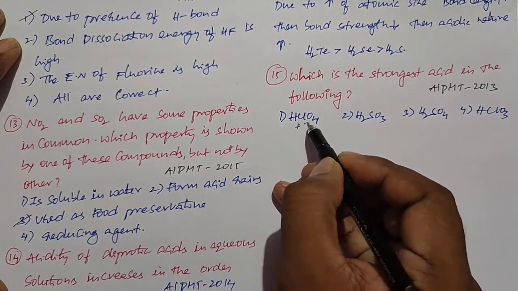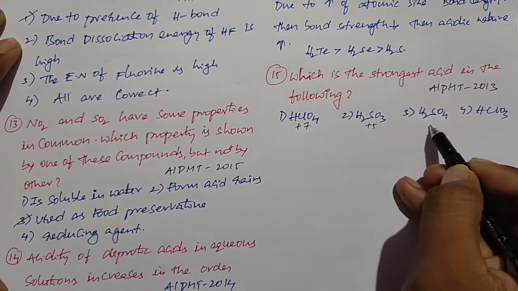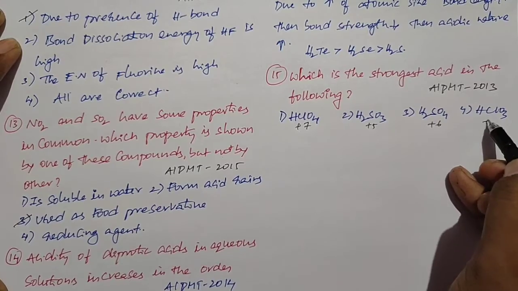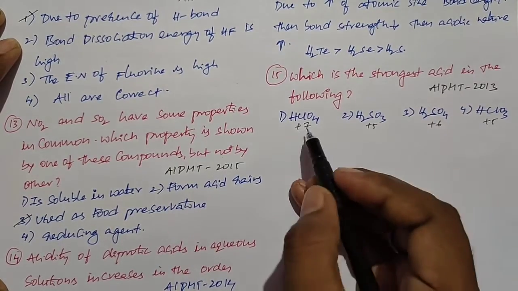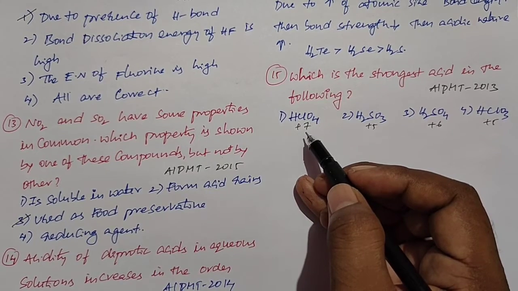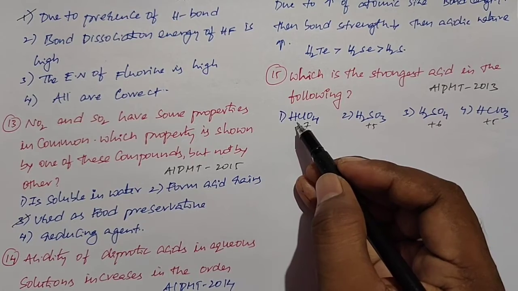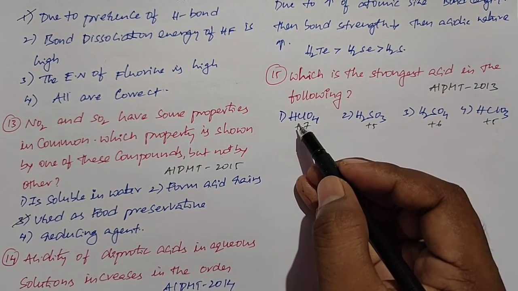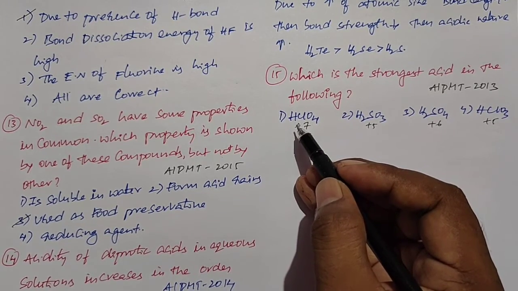Here chlorine has +7, here sulfur has +5, here sulfur has +6, here chlorine has +5. So among all of them, HClO4 has the highest oxidation state and its conjugate base is stabilized by resonance. So it easily loses the proton, giving a strong acidic nature.